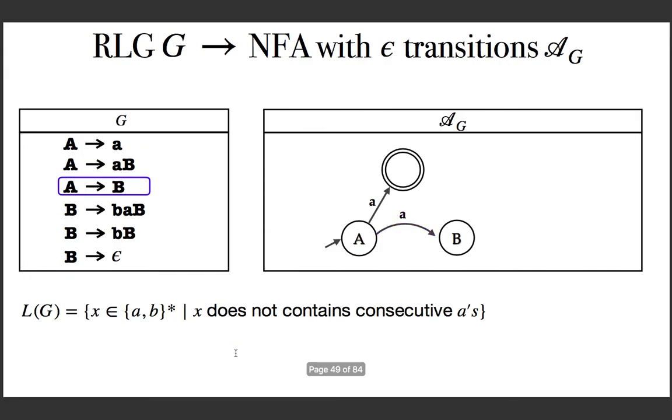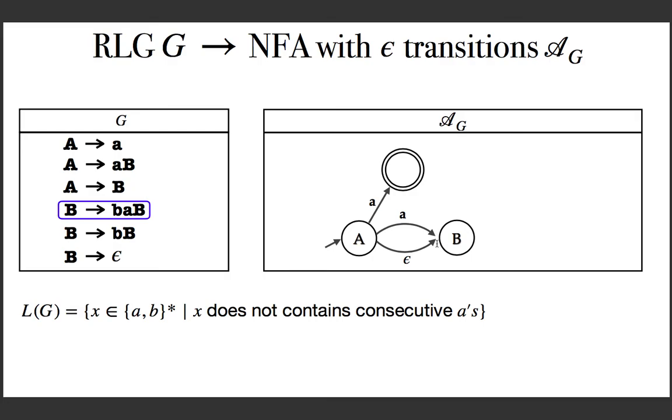Now the next production, which is A goes to B. In the grammar, from the start symbol A, you can replace A with capital B. How will you simulate this step? You need a transition from the state for A to the state for B without a label, and without a label means the label is epsilon. So for this kind of transition, where the right-hand side has no terminal symbols, you need an epsilon transition.